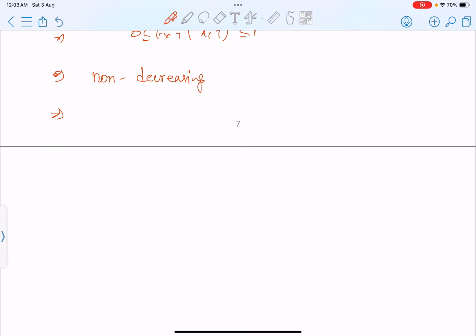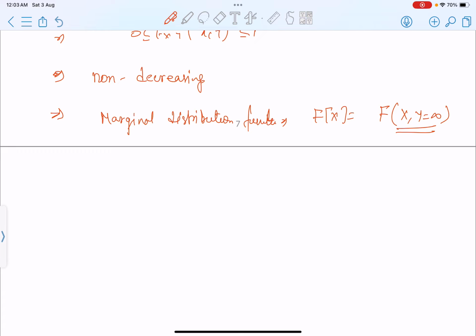And what is the marginal distribution function? This will be f of x at y equal to infinity, because when y equals infinity, that particular random variable will be infinity. Similarly, for f of y, it will be f at x equal to infinity and y, correct?